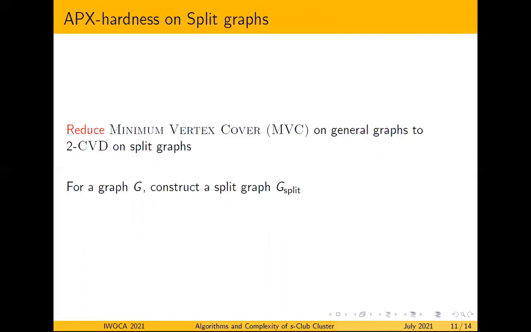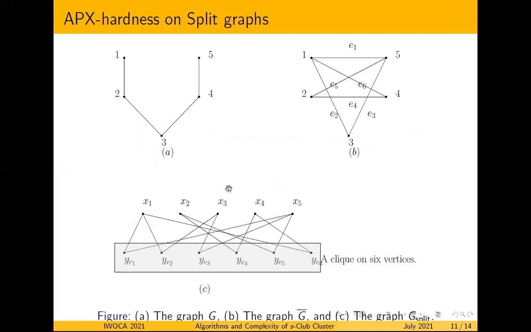So first we reduce minimum vertex cover on general graphs, and we take an instance whose maximum degree is at most n-3. For such a graph G, we construct a split graph G_split. We can see how we construct it with an example. This is a graph G, and this is the complement of that graph, G bar.